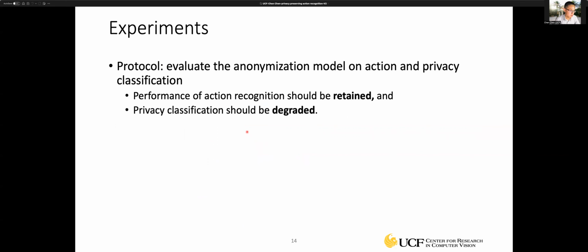For the experiment, we use the protocol of evaluating the anonymizing model on action and privacy classification. The performance of action recognition should be retained, and the privacy classification should be degraded, right? So we use some privacy classification methods to try to classify those privacy attributes. Ideally, we want the accuracy of privacy classification to be very low so that it won't reveal the attribute information.